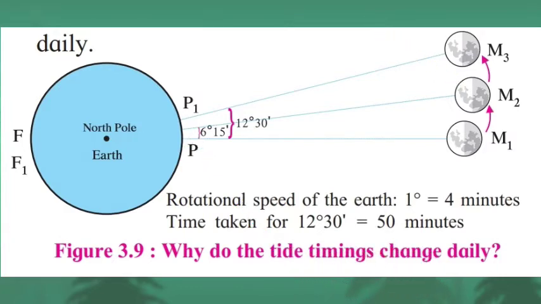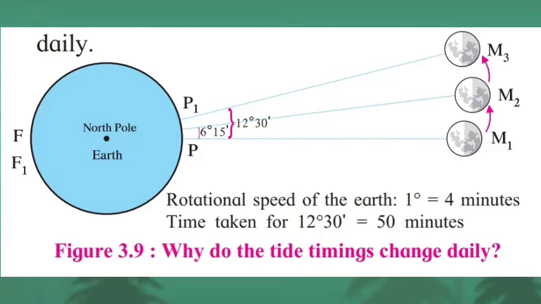Later again, after 12 hours and 25 minutes, point P will come in front of the moon and it will experience the high tide. Point F will also experience high tide at the same time. So students, this cycle of high tide and low tide goes on regularly.